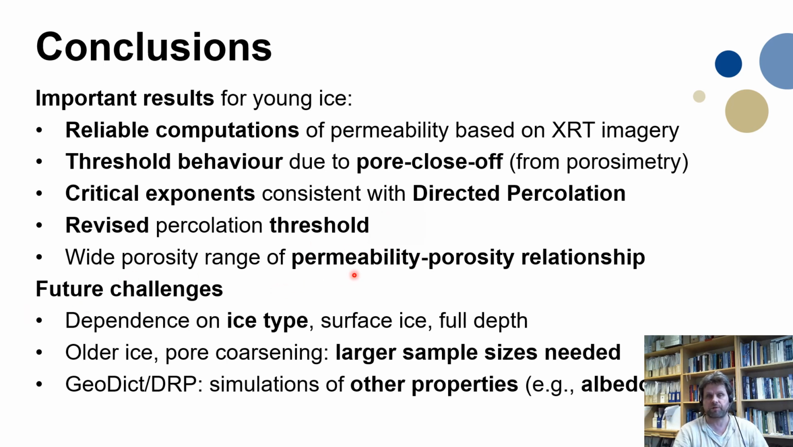We have a wide porosity range for the permeability-porosity relationship where it is reliable. Future challenges would be to do such calculations for different ice types. For older ice and coarser pores, we would very likely need larger sample sizes. And for GeoDict and digital rock physics, simulations of other properties, for example albedo by something like Monte Carlo ray tracing. Albedo would be a really important climate-relevant property that we would like to simulate on these images.